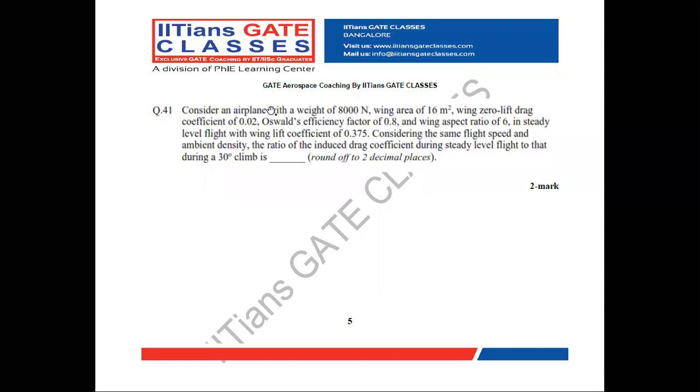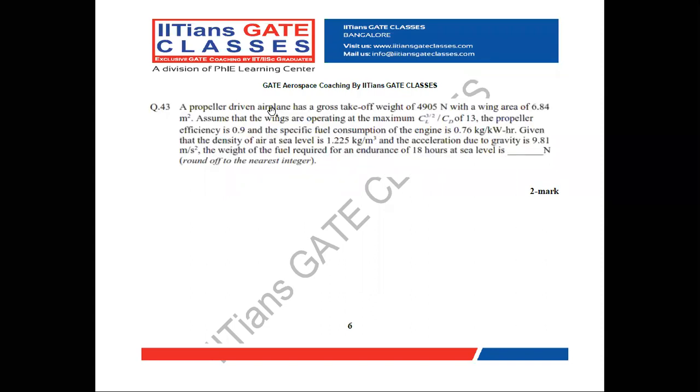Now we'll move on to the next question. Question number 43, which is also a 2-mark question. A propeller driven airplane has a gross takeoff weight of 4,905 Newton and wing area of 6.84 meters square. Assume that wings are operating at the maximum CL^3/2 by CD of 13 and propeller efficiency is 0.9.